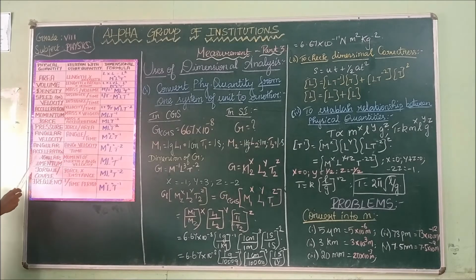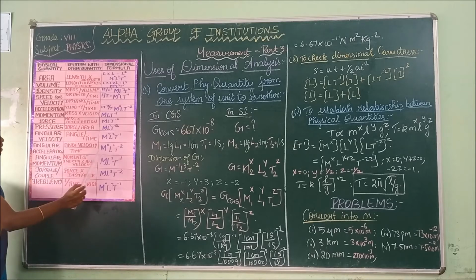Next, angular acceleration. Acceleration is velocity by time, so angular acceleration is angular velocity by time. The angle has no unit and time is T squared. So M power 0, L power 0, T power minus 2.